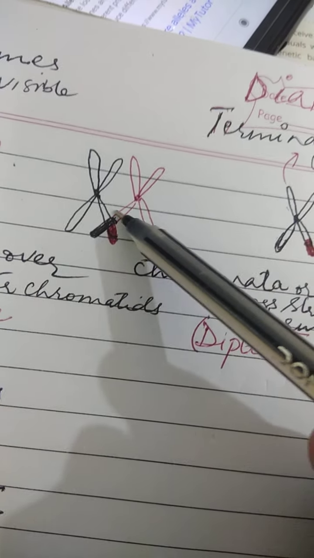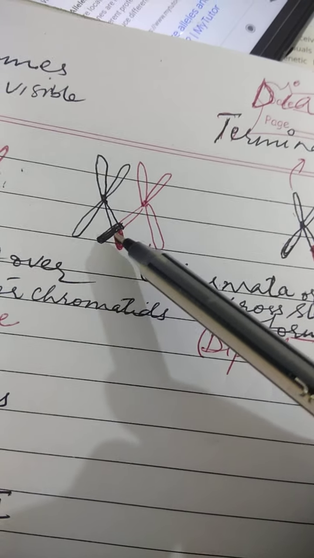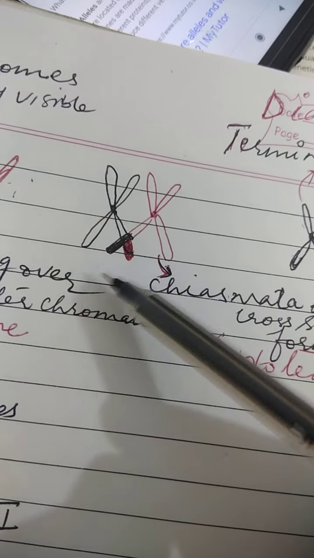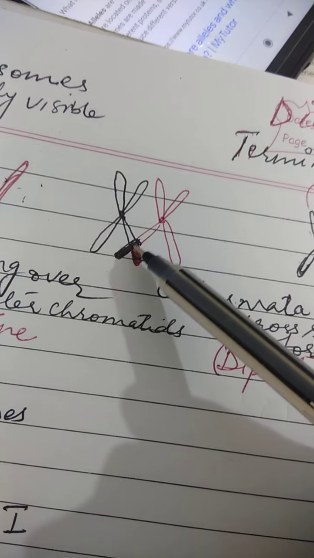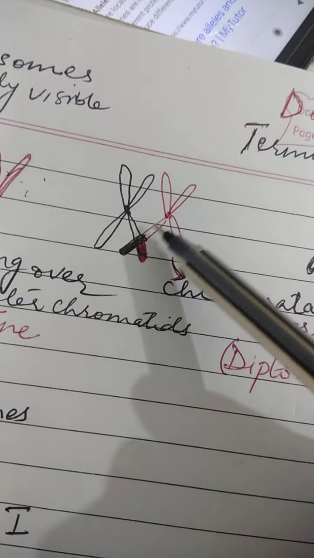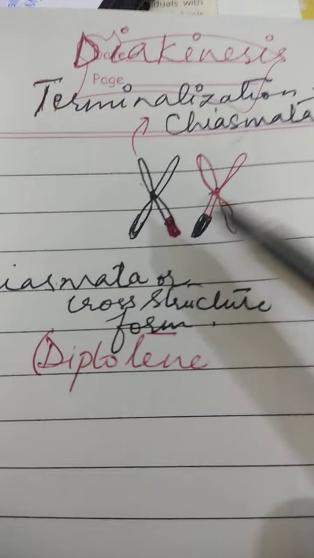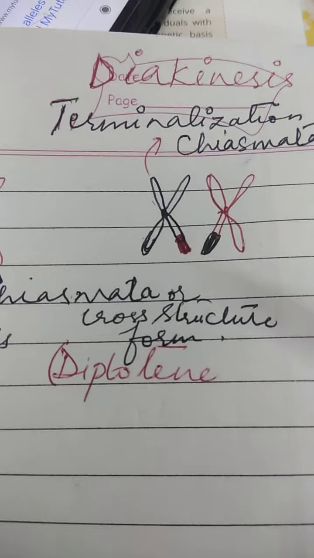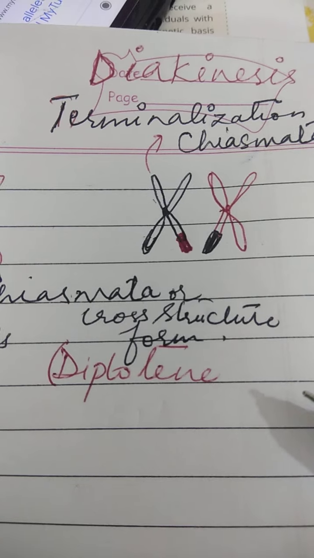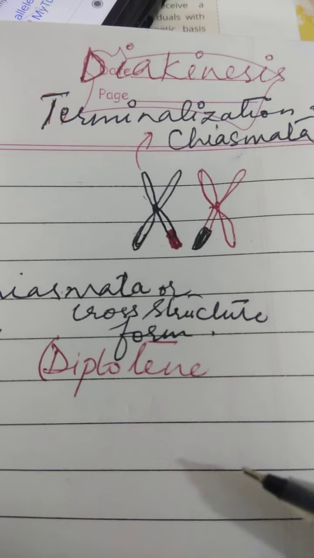So the part of the chromosome from the mother detaches at the cross part and attaches to the other set. In the same way, the part of this chromosome is detached and attached to the other chromosome. Now they have variation of the genes, meaning the characters will be changed. As we noticed, different siblings of the same parent have different characteristics.